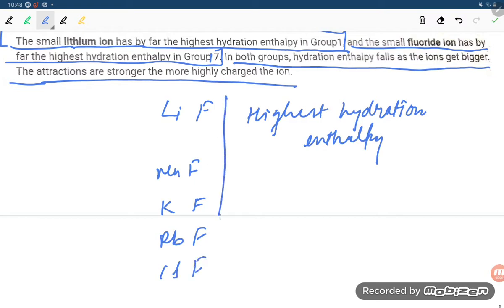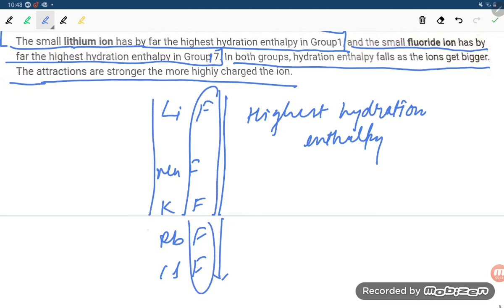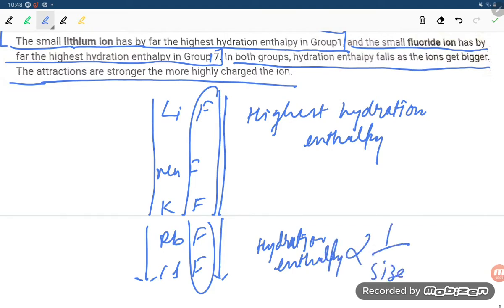when you are moving down the group, student, the fluoride is constant but the size is increasing. Size increasing means the hydration enthalpy decreases. Hydration enthalpy is inversely proportional to size. So size increases, hydration enthalpy decreases. Lithium has the least size and the most hydration enthalpy.